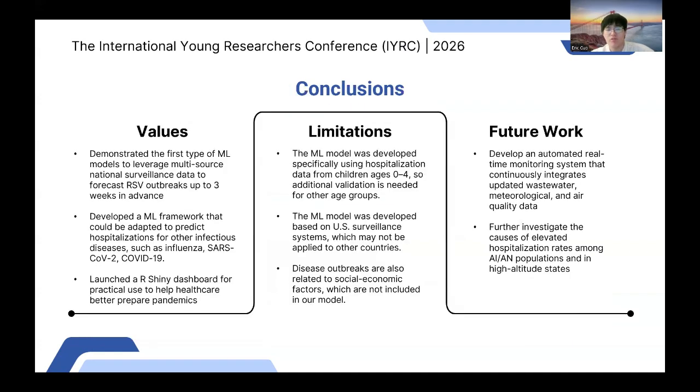So, to conclude, some of the things we learned from this research: we were able to demonstrate the first type of machine learning model to leverage multi-source national surveillance data to forecast RSV outbreaks up to 3 weeks in advance. We developed a machine learning framework that can be adapted to predict hospitalizations for other infectious diseases like influenza, SARS, and COVID-19, and we developed an R-Shiny dashboard for practical use to help healthcare professionals better prepare for pandemics.